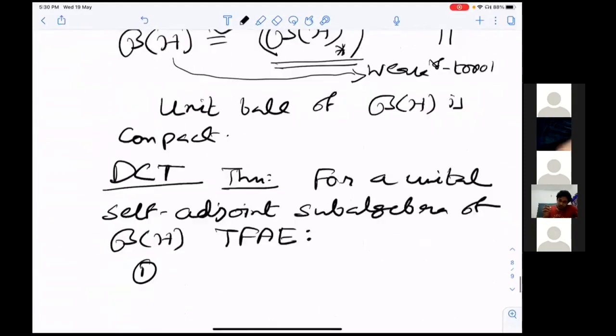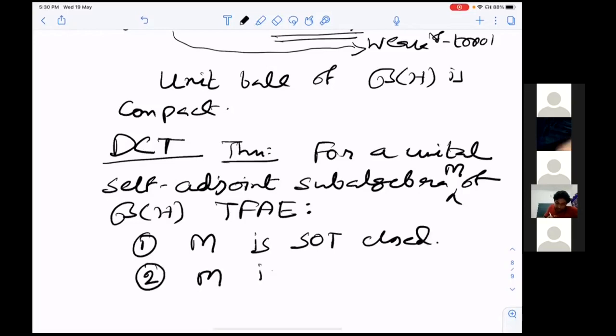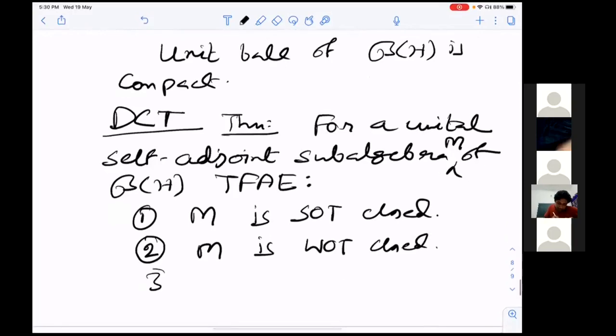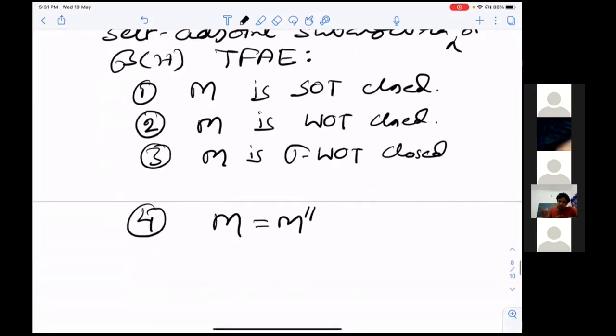Okay, so first one is, for a unital self-adjoint subalgebra M of B(H), the following are equivalent. First, M is SOT closed. Second, M is WOT closed. Third, M is sigma-WOT closed. And fourth, M equals M double commutant, M double prime.